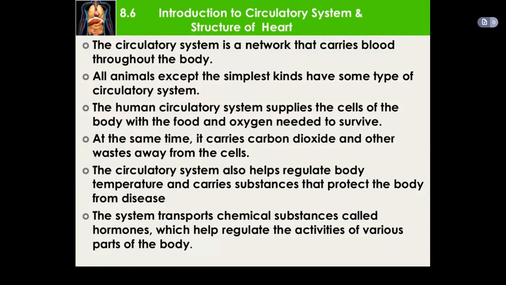So basically the circulatory system is a network that carries blood throughout the body. All animals except the simplest kinds have some type of circulatory system, and the human circulatory system supplies the cells of the body with the food and the oxygen needed to survive. At the same time, it carries carbon dioxide and other waste away from the cells. The circulatory system also helps regulate body temperature and carries substances that protect the body from diseases.